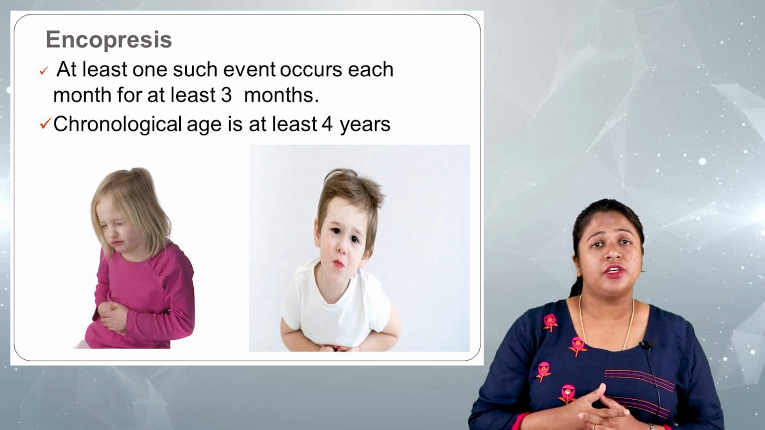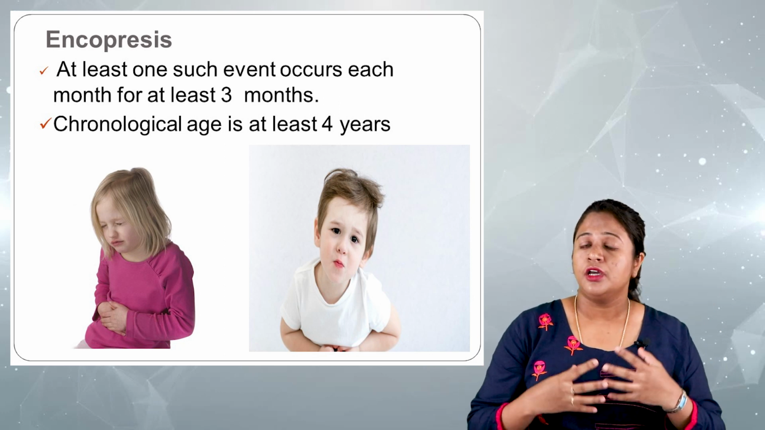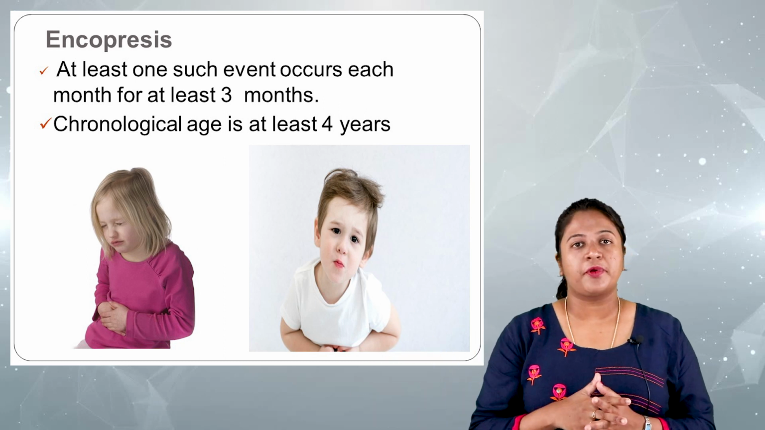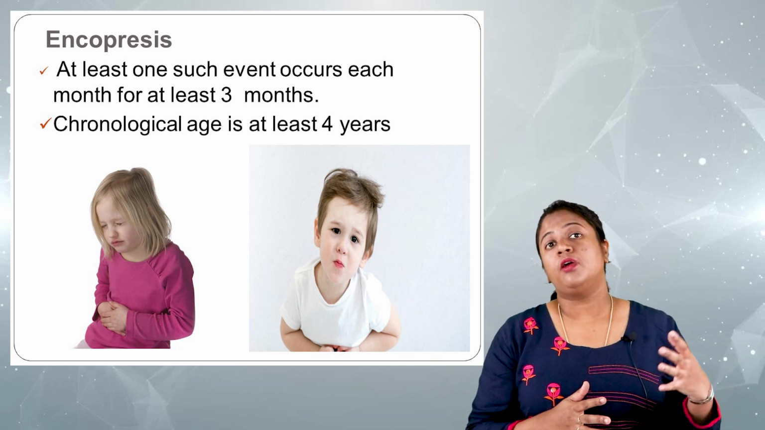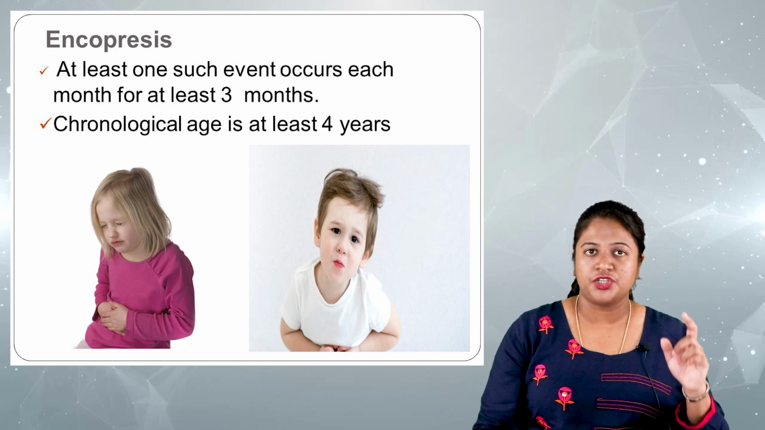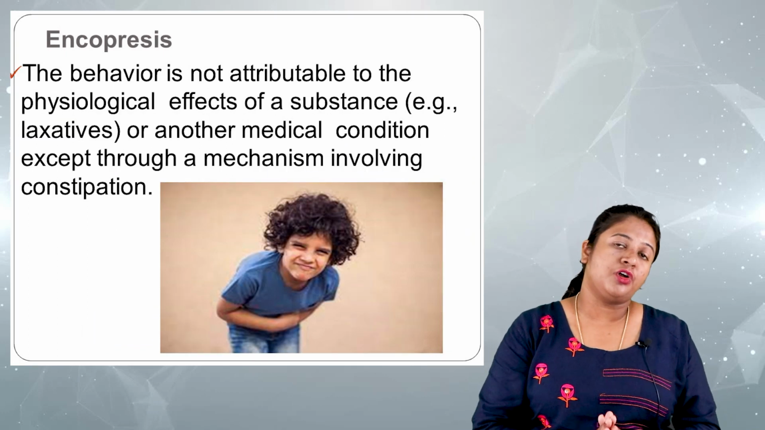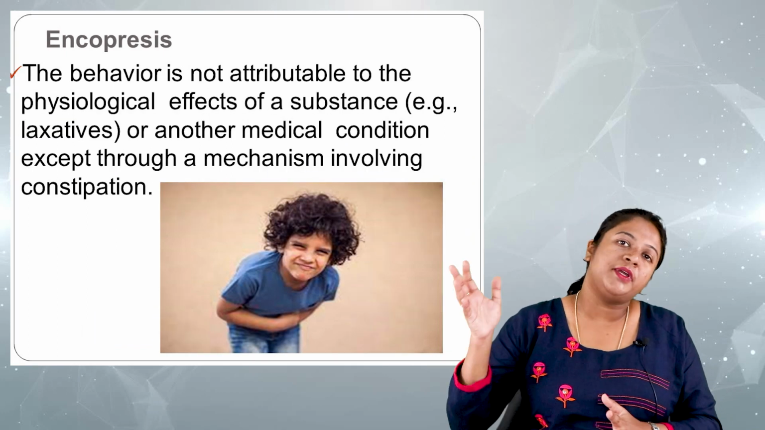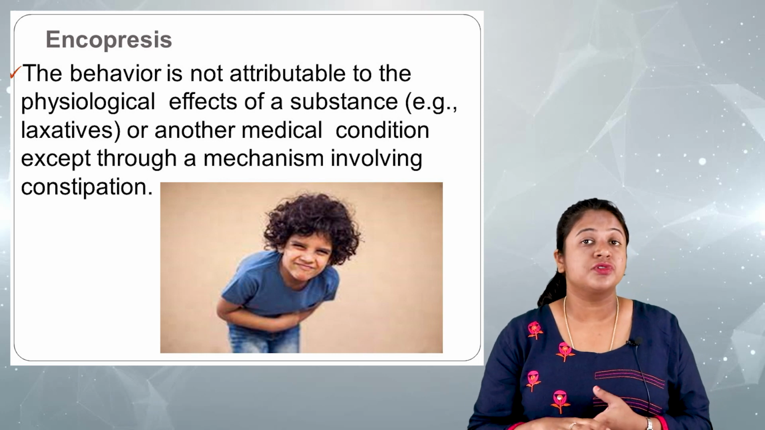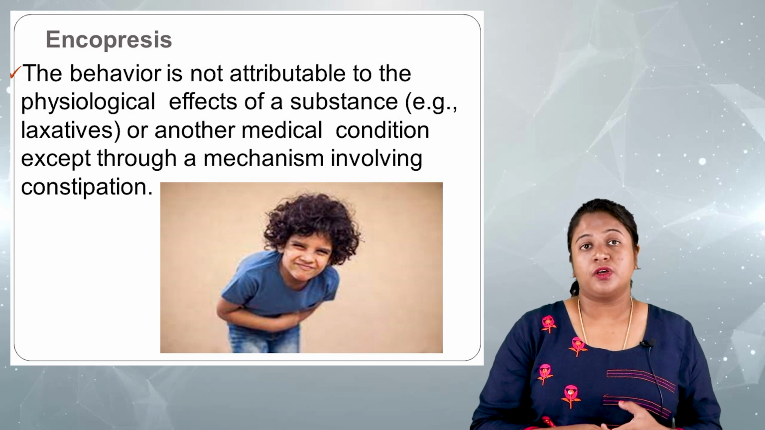If you take toilet training, by the time the child is 5 years old, it should have been achieved. But if the child continues to have a problem with involuntary or voluntary elimination of urine or feces, then we can say that the child has an elimination disorder. This behavior should not be attributed to the influence of any other medications, use of substances, or any other condition which results from constipation.